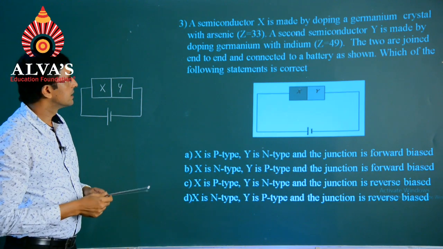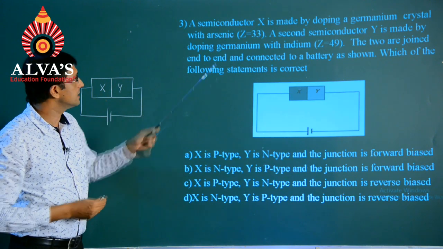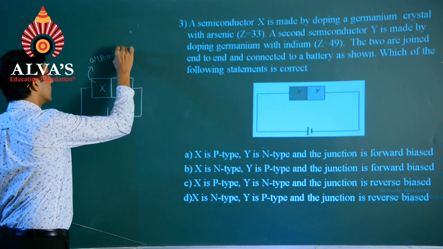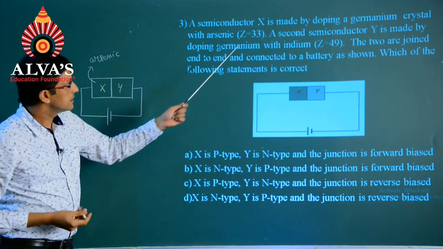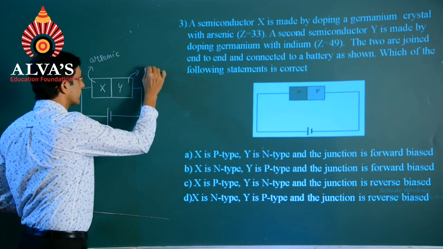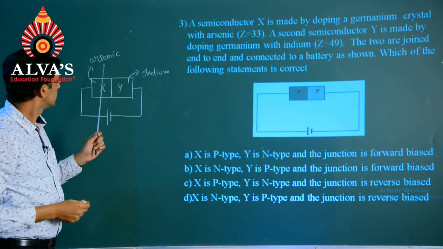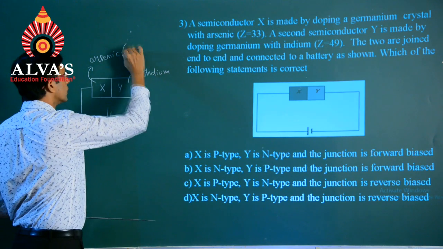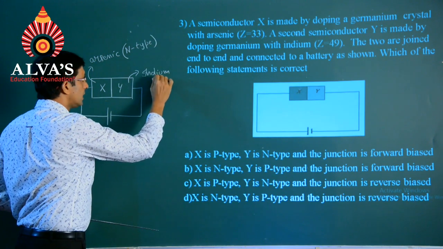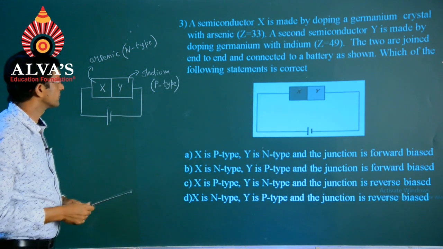They say in the question, semiconductor X is made by doping a germanium crystal with arsenic. And a second semiconductor Y is made by doping germanium with indium. So as per the theory part, arsenic belongs to an n-type semiconductor and indium belongs to the category of a p-type semiconductor.